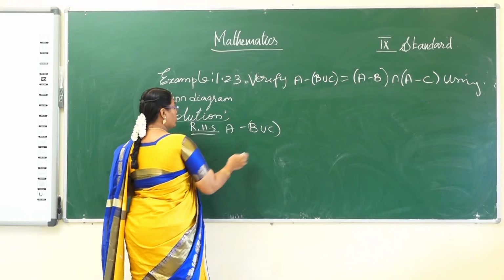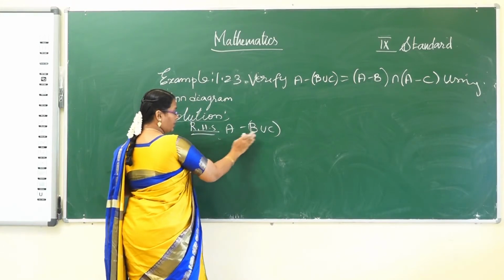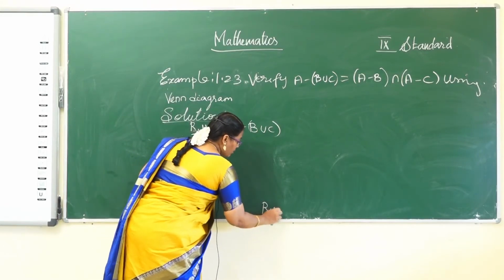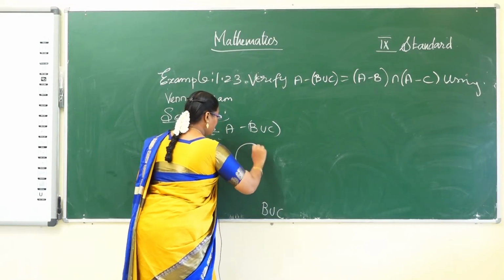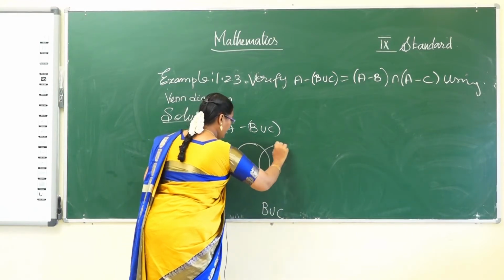So first preference to the parenthesis. So first to find out the B union C. So draw circle, Venn diagram.